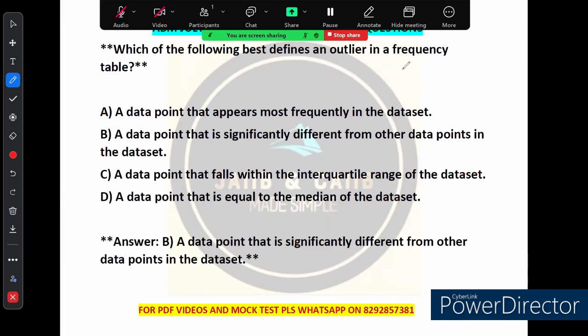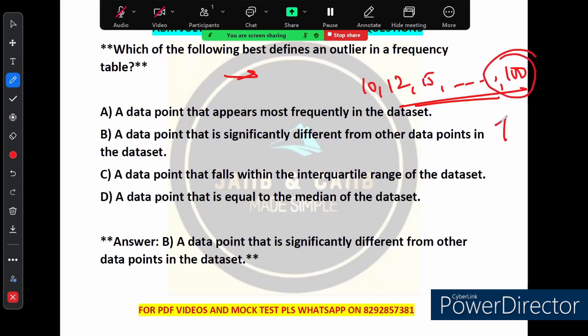Let me simplify what an outlier is. Try to understand. Imagine you have a list of numbers where most of the values are clustered around a certain range. Like suppose 10, 12, 15, and suddenly a number like 100. The number 100 is much higher than the others, right? So it is an outlier because it does not fit in with the rest. Outliers can occur for different reasons, like an error in data collection, or simply because the data has some extreme value, and identifying them is super important because they can skew your analysis if you are not careful.